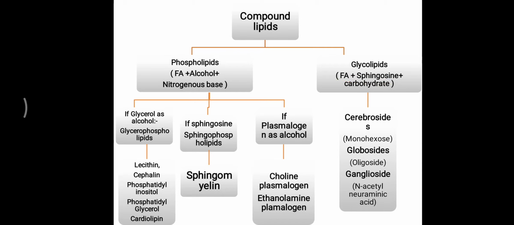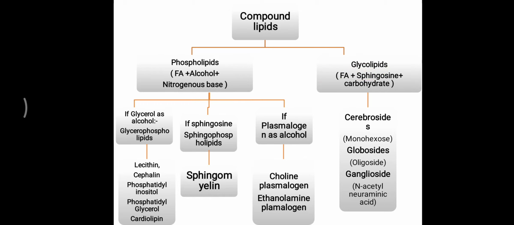There is no other variety of glycerol or plasmalogen here; particularly sphingosine alcohol is seen. Over the sphingosine, a fatty acid is attached. These two have been given one particular name: sphingosine, which is an amino alcohol, plus fatty acid, these two combine and make a ceramide. Now over that ceramide, suppose a carbohydrate molecule is attached, then it becomes a glycolipid.